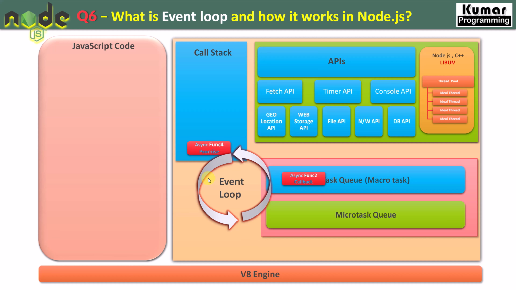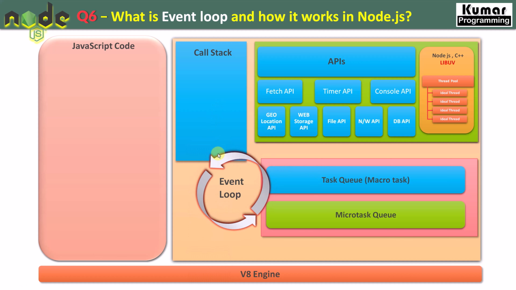See here, our promise went to the call stack, got executed, and is gone, right? Again the event loop runs and checks whether we have anything inside the micro task queue or not. If we don't, then async function 2 will go back to the call stack, get executed, and go out from there, right?